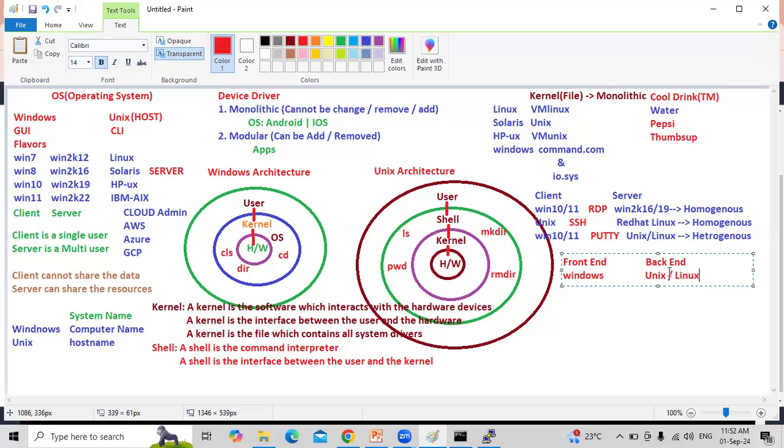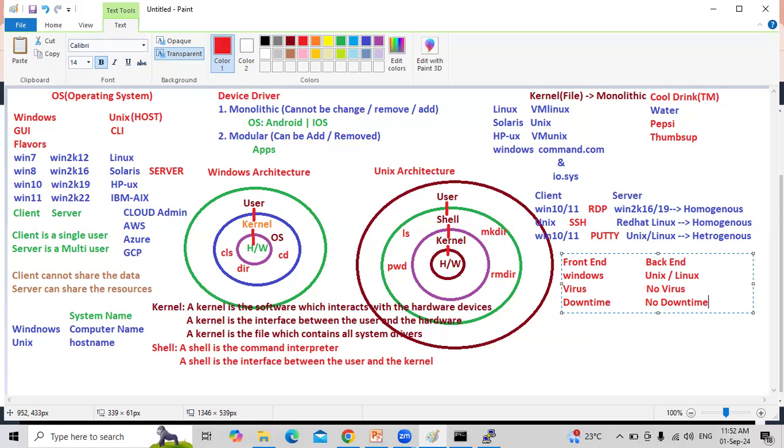Why do we always deploy the application and database on Linux servers or Unix servers? Why not Windows? Just now we discussed Windows has virus. Unix or Linux, no virus. Windows has downtime. Unix or Linux, no downtime. What is this downtime? Do you remember 3-4 months back, WhatsApp was down for 1 hour? 2-3 years back, WhatsApp was down for 3 hours. 5-7 years back, Facebook was down for 5 hours.